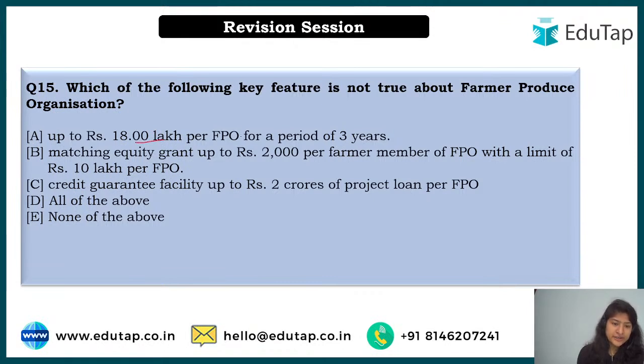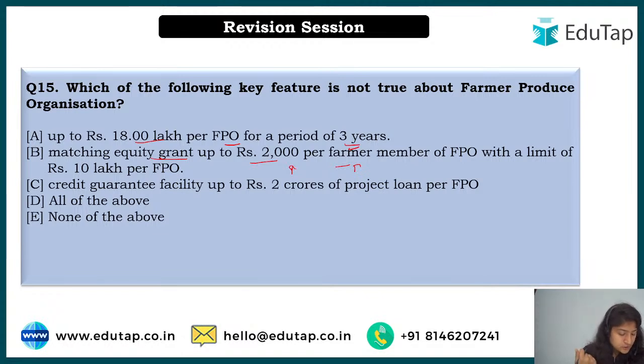Up to 18 lakhs per FPO for 3 years will be given by the government. Second is matching equity, meaning whatever you are investing, the government will also invest, right? And then 2,000 per farmer, but there is a limit to it, because it's not like if you are adding lakhs to it, the government will also do the same, as that would be a loss for the farmer.